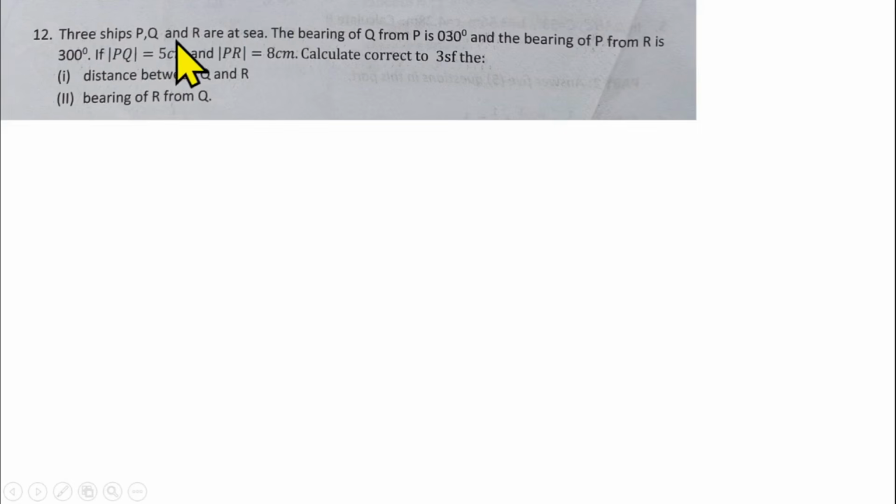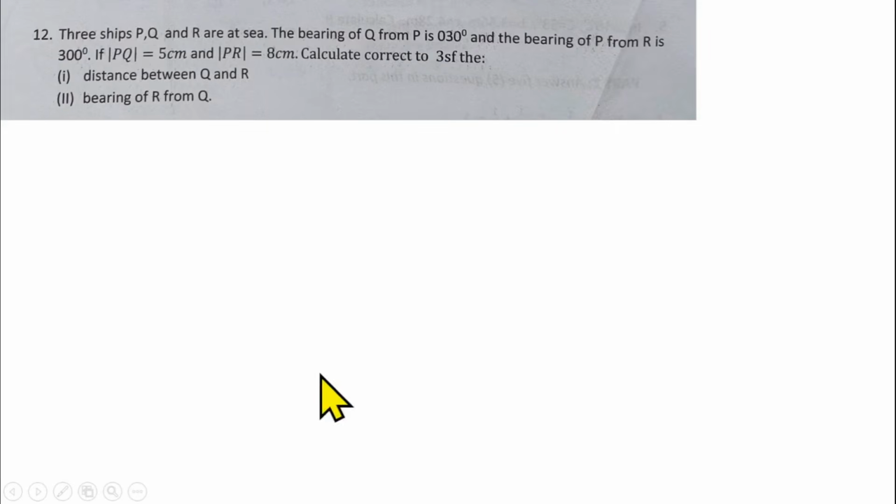3 ships P, Q, and R are at sea. The bearing of Q from P is 30 degrees, and the bearing of P from R is 300 degrees. If line PQ is 5 centimeters and line PR is 8 centimeters, you have to calculate, correct to 3 significant figures, the distance between Q and R, and the bearing of R from Q.